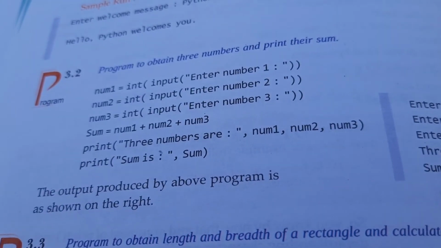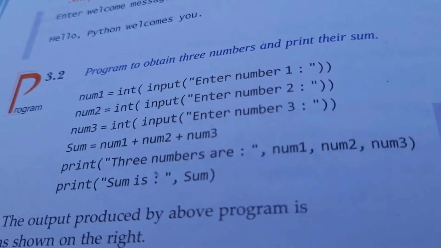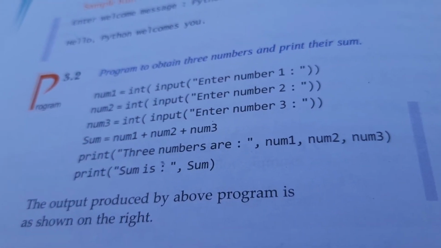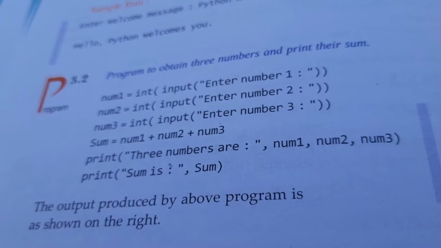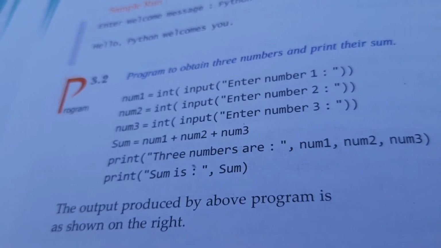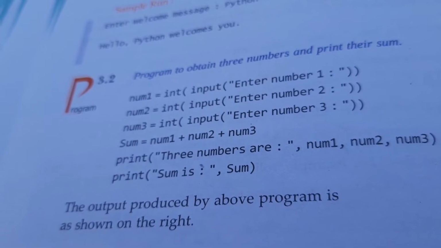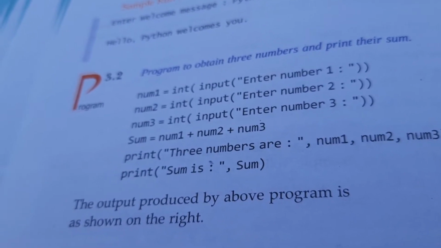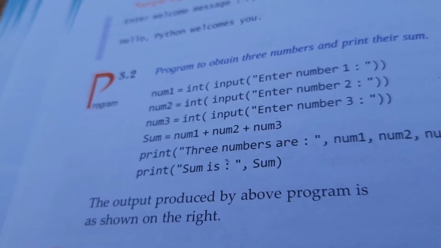One more program was there: input the marks of 4 subjects and find the sum and average. Some students did well in this program. They take 4 variables, input the marks of 4 different subjects, and make the sum of all the marks.